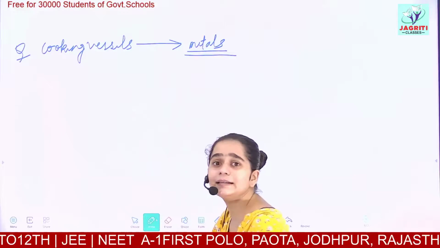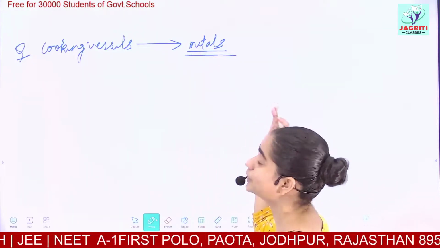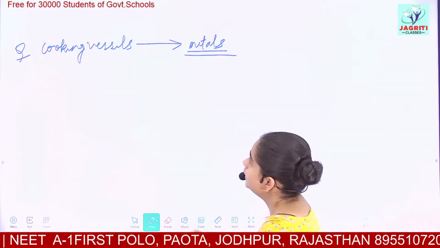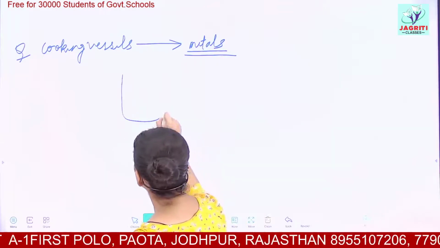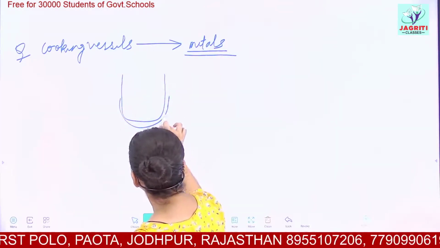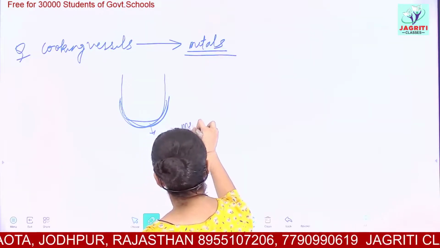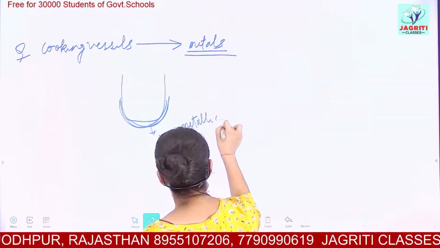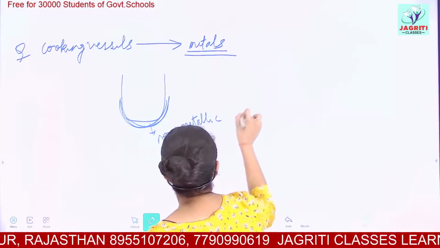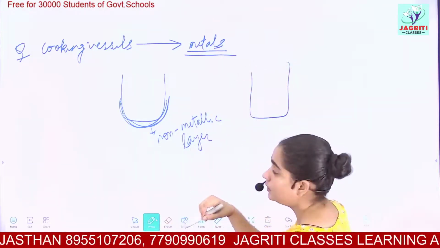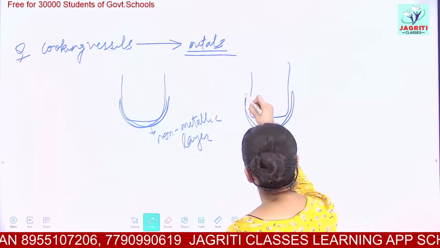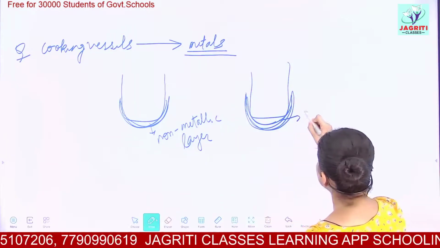This is also an activity given to show that metals are good conductors of heat and electricity. You can see that if the cooking vessel, if I coat a non-metallic layer on this, and I have the next cooking vessel on the bottom of which I am coating a metallic layer.